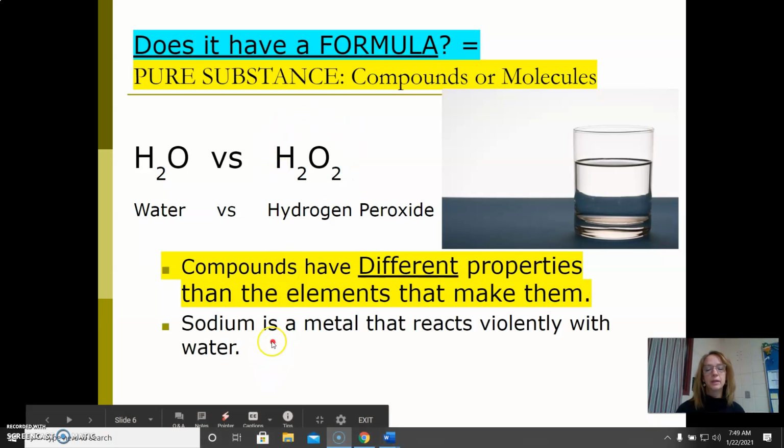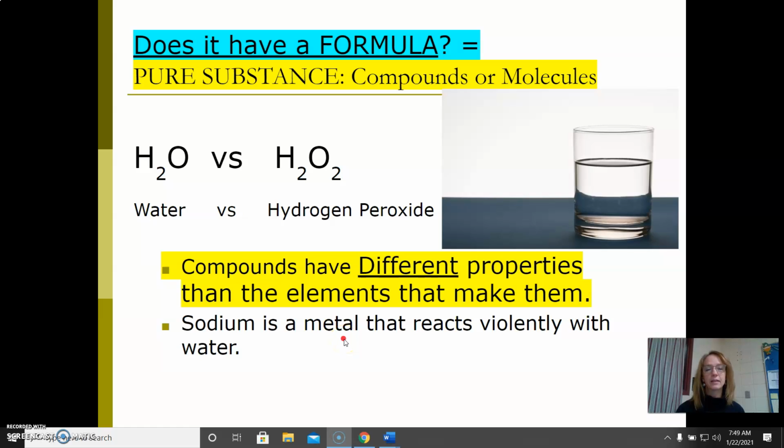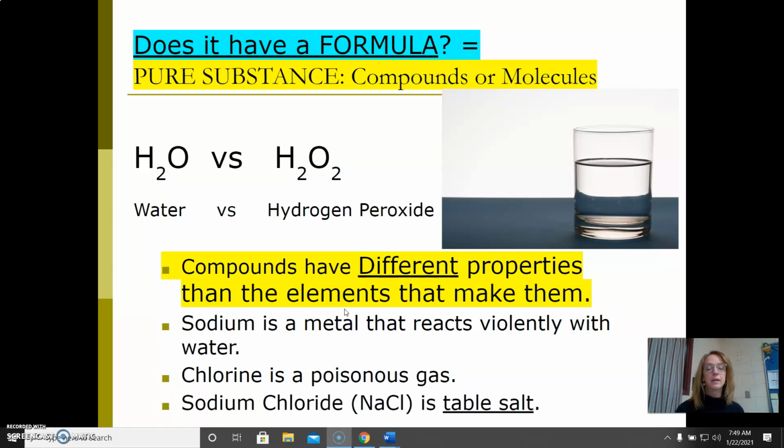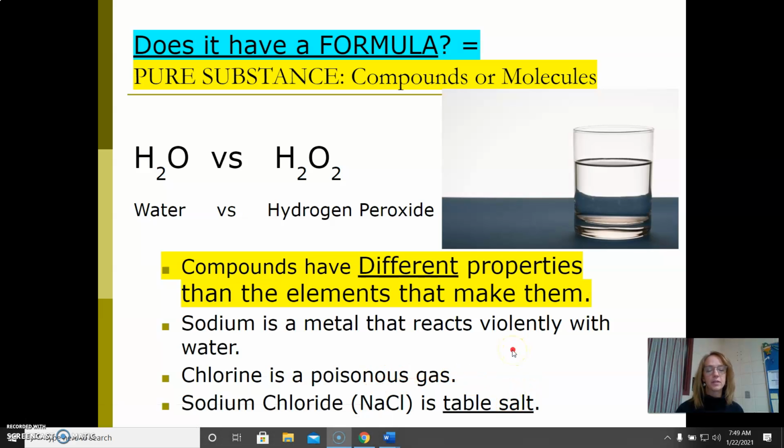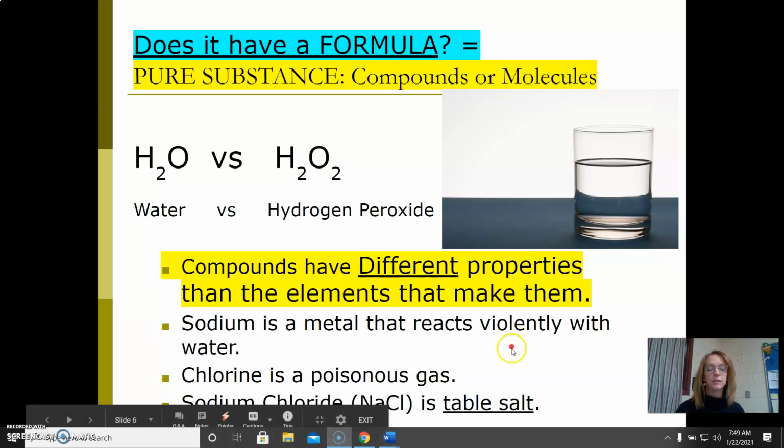Another example, sodium is on the periodic table. It reacts violently with water. You throw a piece of sodium in water and it will ignite. Chlorine is on the periodic table, a pure substance. If you breathe in chlorine gas, you will die. But you chemically combine them, turn them into the compound sodium chloride, that is table salt. You can't live without salt. We have to have salt in our bodies to balance electrolytes and to help our nervous system work, and you'll learn about that next year. But the whole point here is sodium has properties, chlorine has properties. When you combine them, they become extremely different.